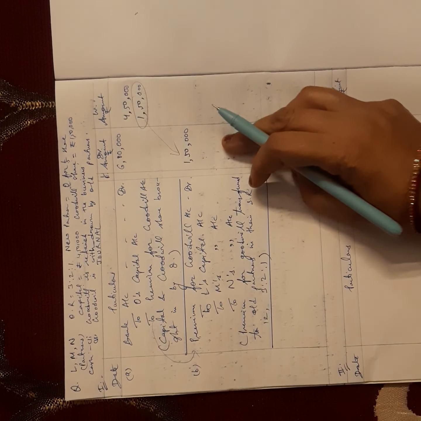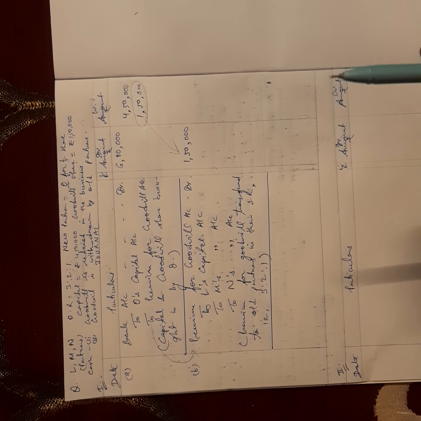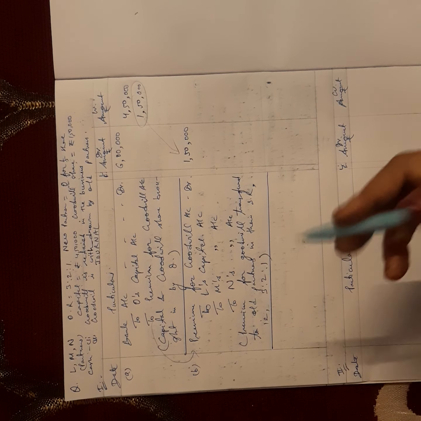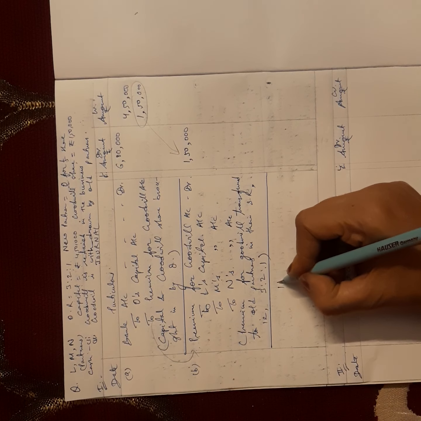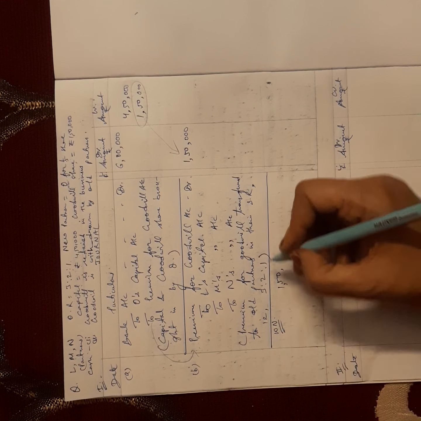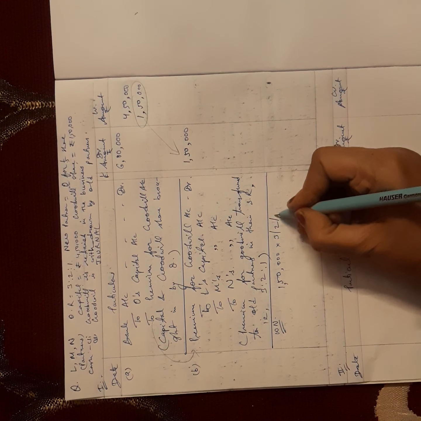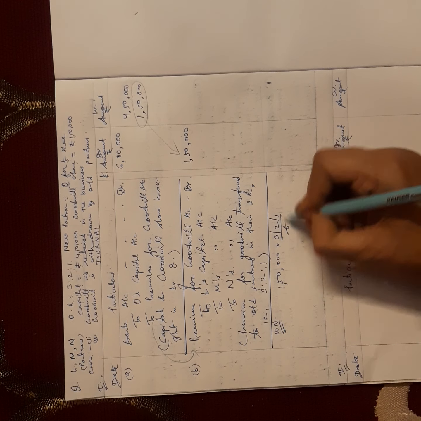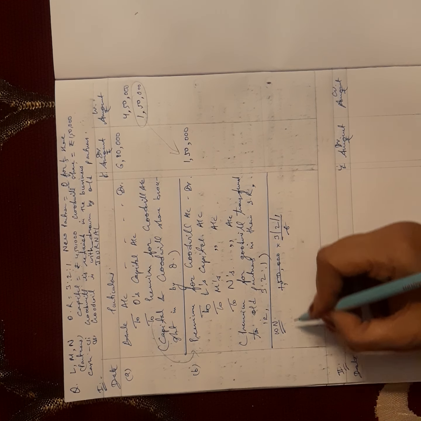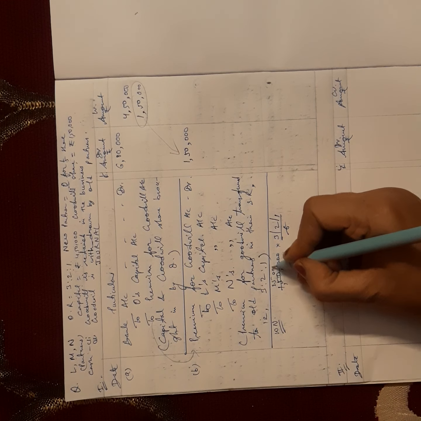Now, how to calculate it in less time? Because in accountancy, we need two things: first is concept and second is time management. So 1,50,000, here I am showing you the calculation in the leftover page. 1,50,000 into 3, 2, 1. Total will be 6. From 6 we will cancel it. 25 times 6 is 150 and 30.